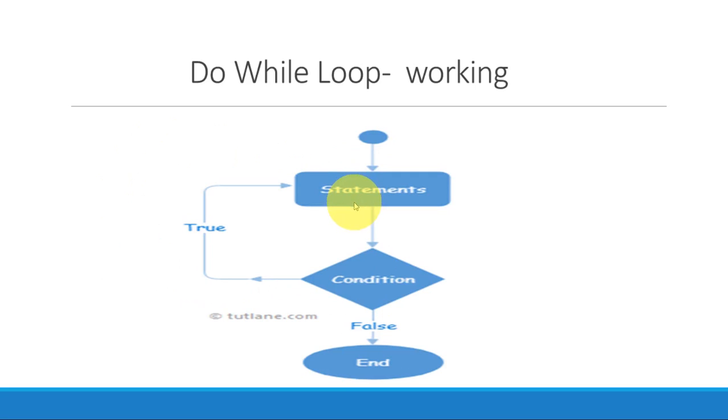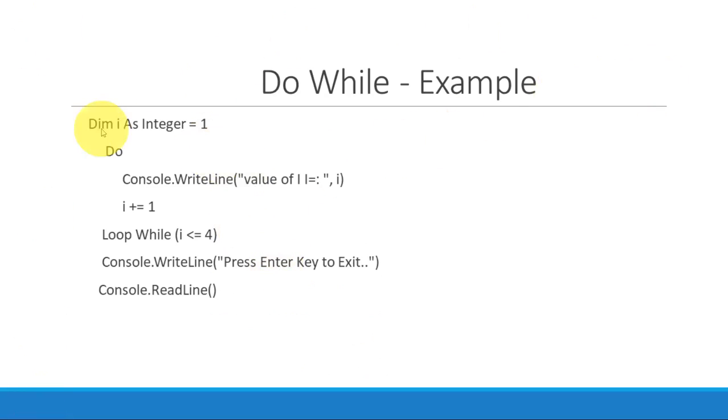But if for the first time also it is false, then these statements will get executed, and after that it will come out of the loop. So let's again discuss it with the example to make it easier. I as integer equals 1, then we are declaring I with the value 1. Same example which we have discussed previously with the help of while. Now the condition: Do loop. Do loop starts with do and ends with loop, and while I is less than or equal to 4.